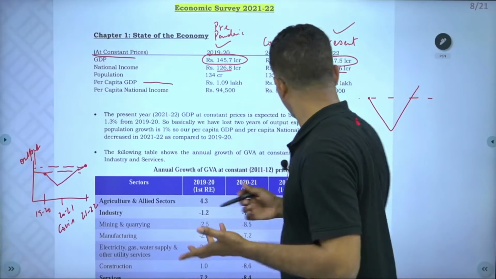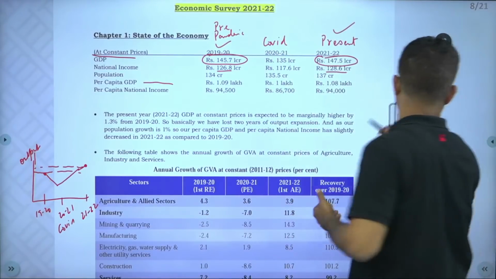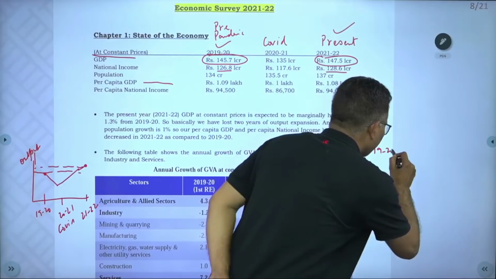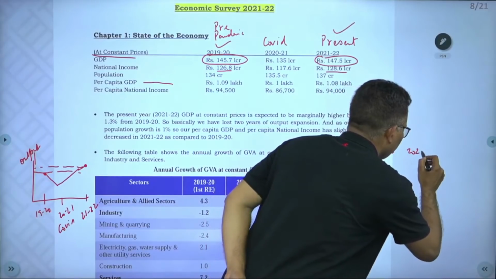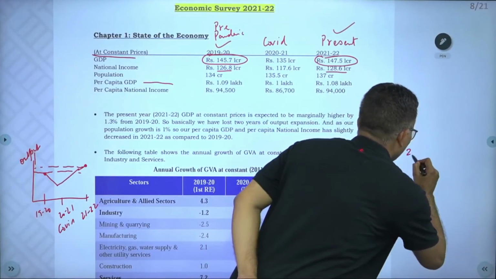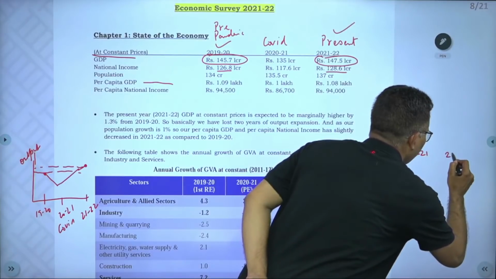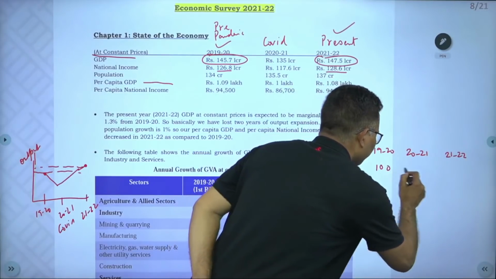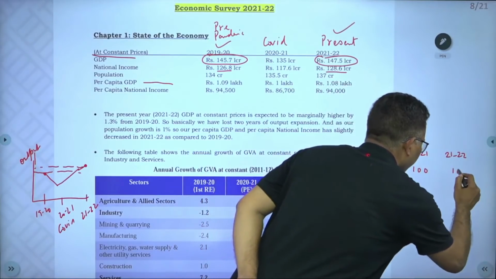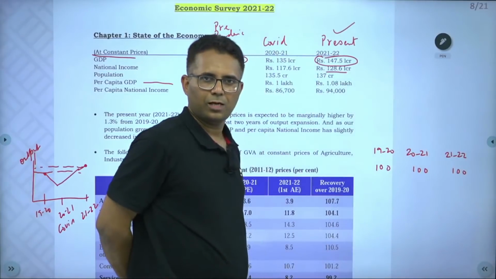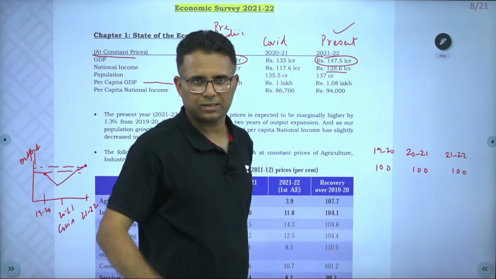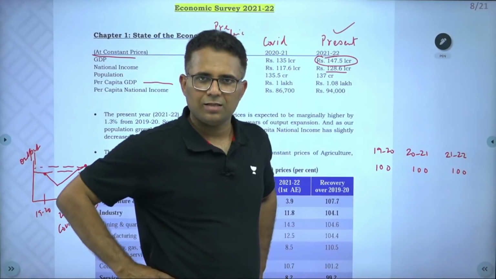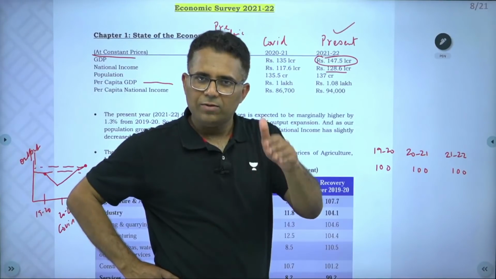Let me tell you why it is so. See here, 1920, 2020, 2021, 21-22. If the GDP remains, let us say, the same, and the population increases, then per capita GDP will decrease.